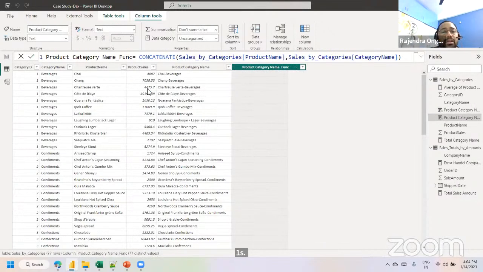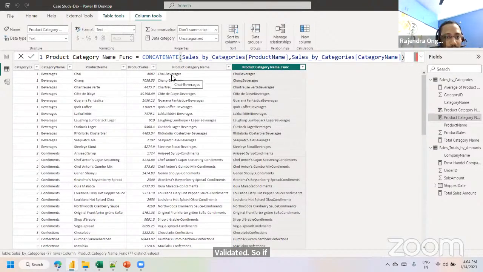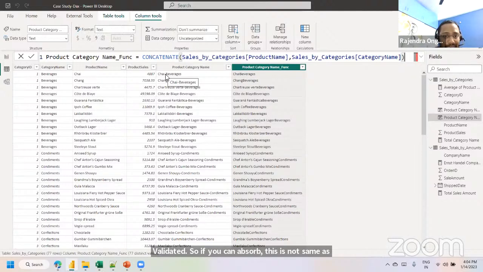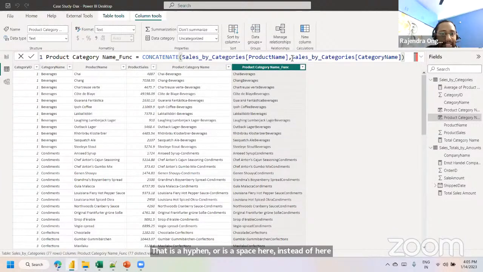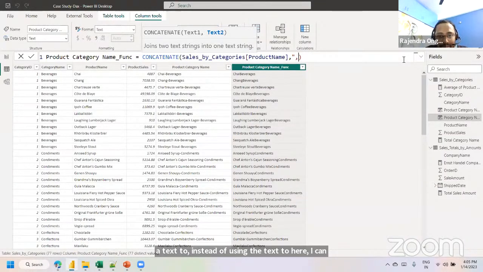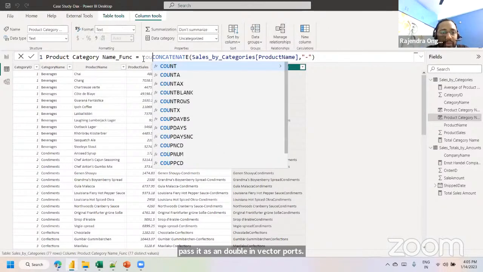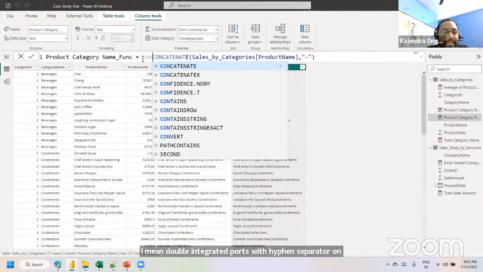Validate it. If you observe, this is not the same as when using the operator, because the hyphen separator is not available. So how can we get the separation, the delimiter, that is a hyphen or a space here? Here I have directly used the other column as text 2. Instead of using that column as text 2, I can pass double inverted quotes with a hyphen separator.